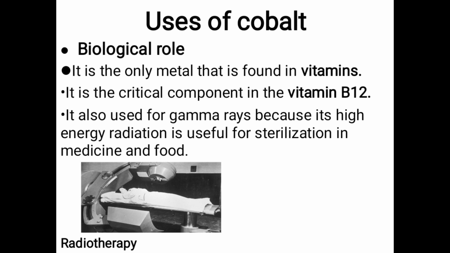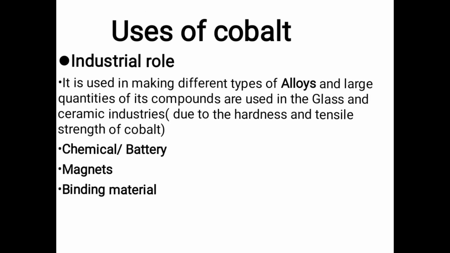These pictures show the phenomenon of radiotherapy, in which we use isotope cobalt 60 as a gamma ray source. Uses of cobalt: industrial role. It is used in making different types of alloys, and large quantities of its compounds are used in the glass and ceramic industries due to the hardness and tensile strength of cobalt.